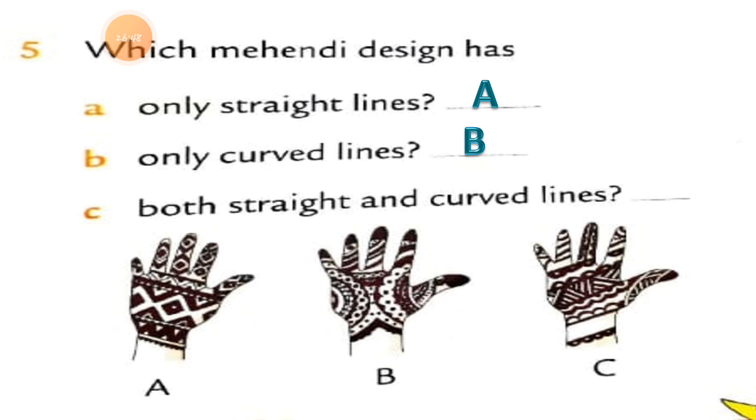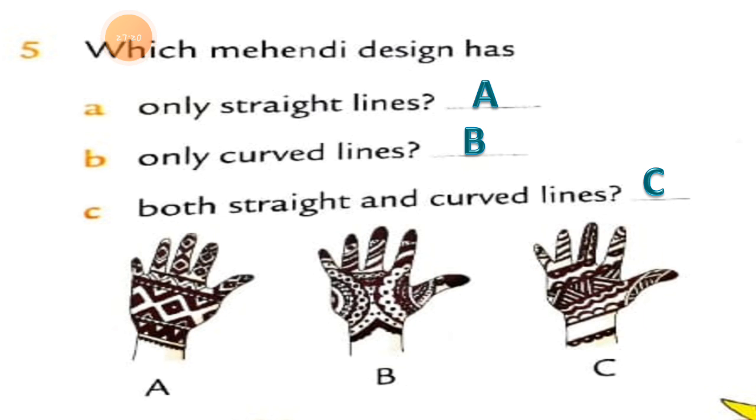Now in number C, you know the answer. Only C remains. In the hand number C, in mehndi design number C, you can find curved lines here and straight lines here. Both lines are there in the hand. Both lines are included in number C. Hand number C has both straight and curved lines.